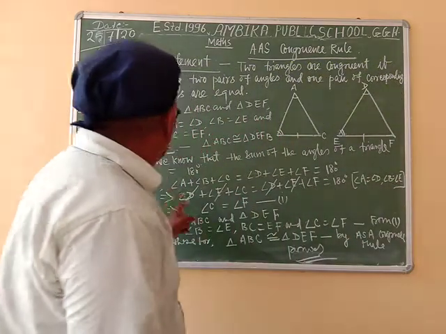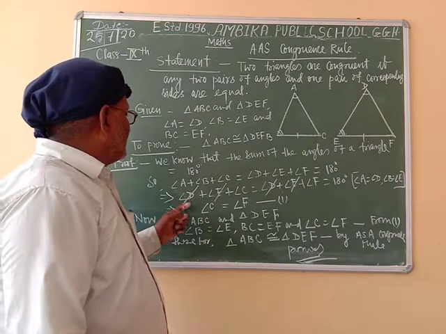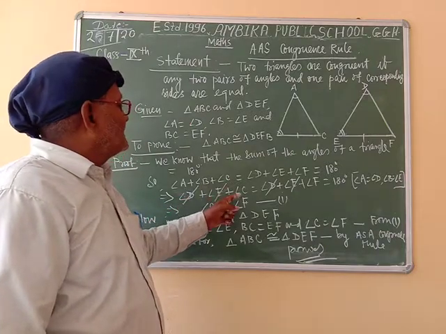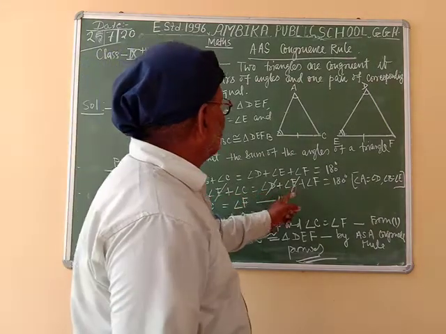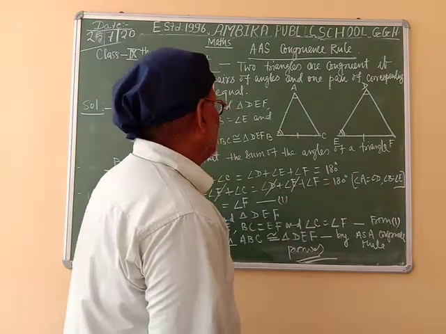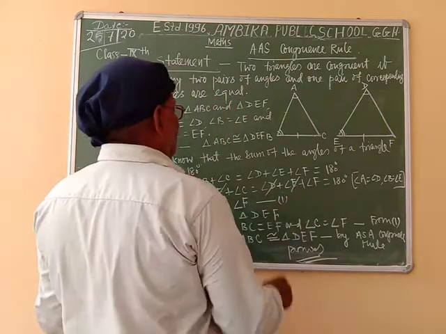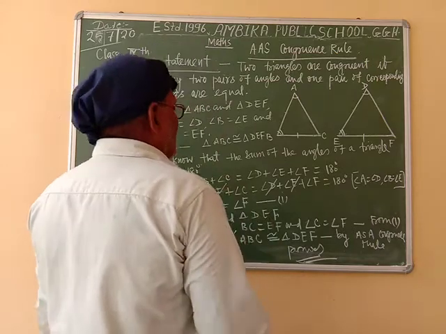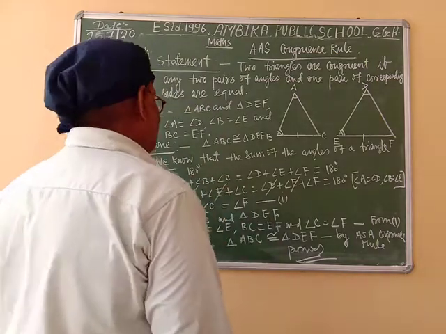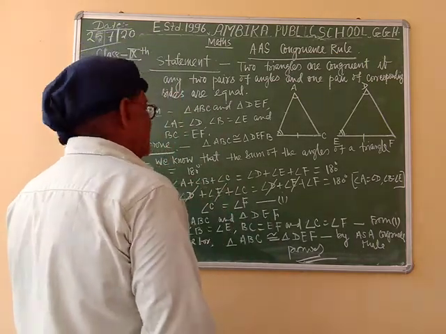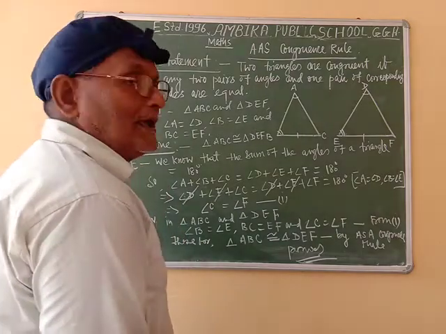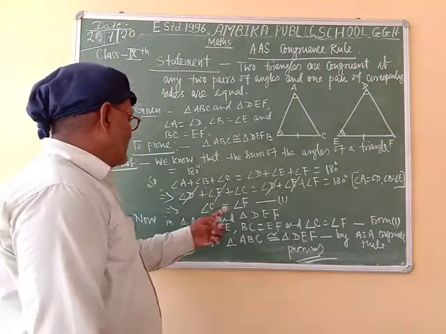So angle D plus angle E plus angle C is equal to angle D plus angle E plus angle F, equal to 180 degrees. Here angle D and angle E are common on both sides, so cancelling angle D and angle E, we have angle C is equal to angle F.